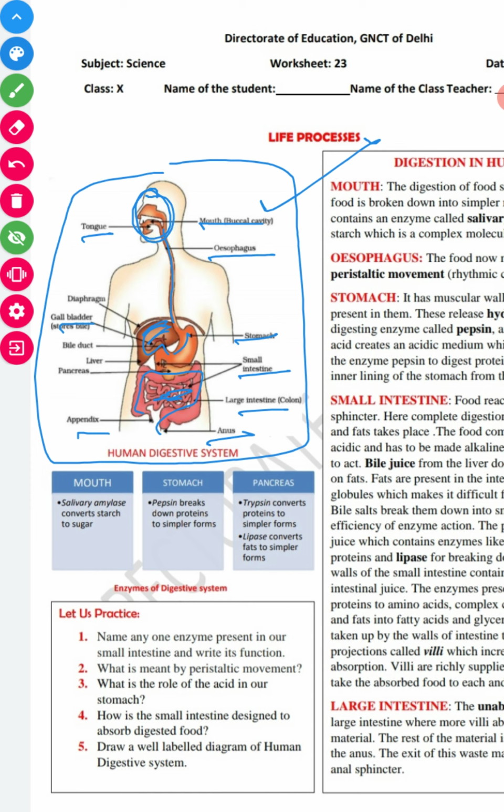It's a kind of vestigial organ. Pancreas, yes, I forgot to tell you, this pancreas is a very, very important organ of the human digestive system. Liver, bile duct, and gall bladder, where the bile is stored for some time. See, students,